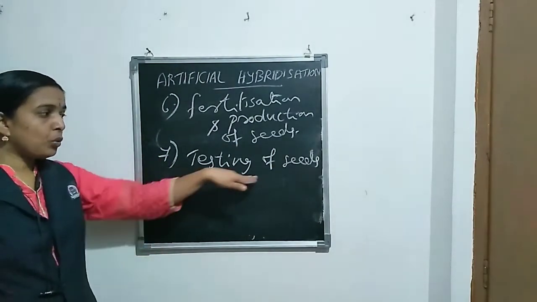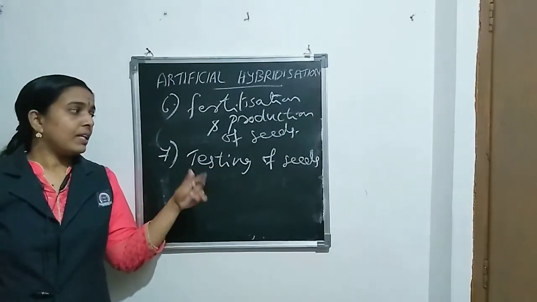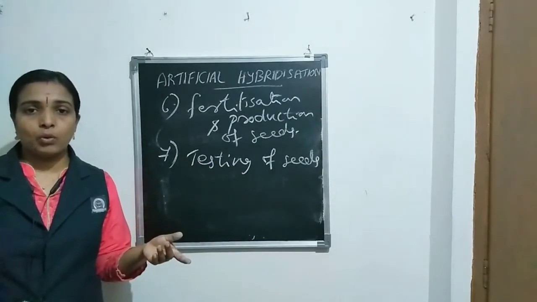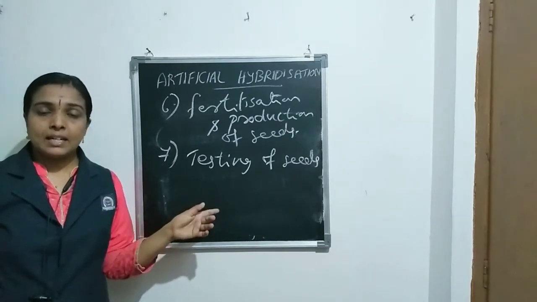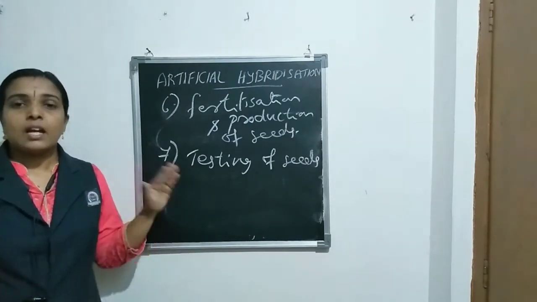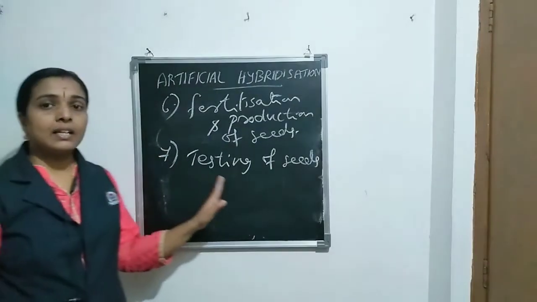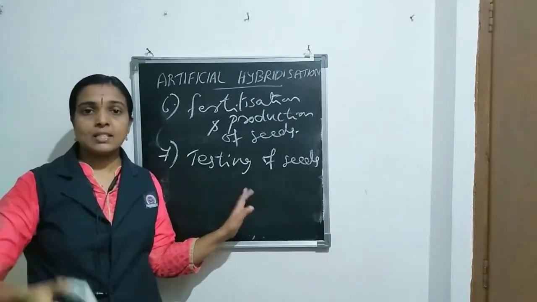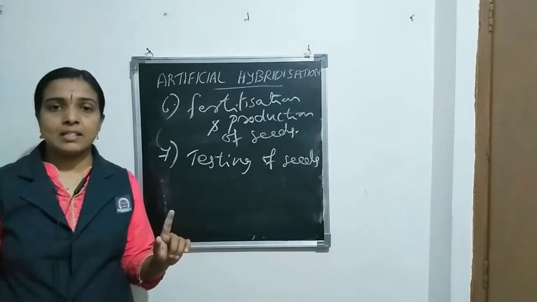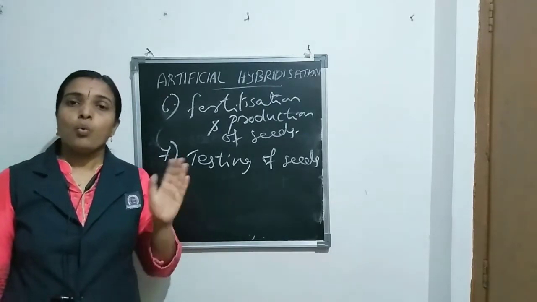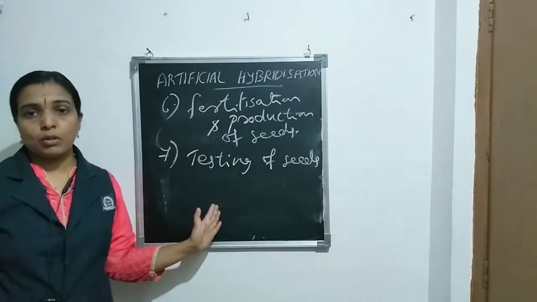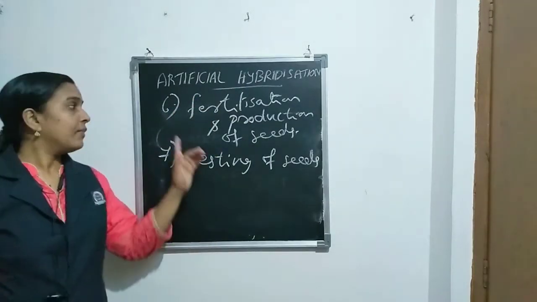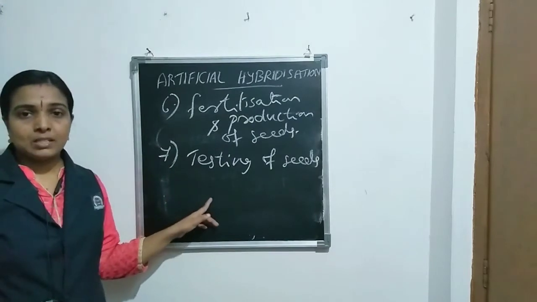When the seed germinates in the soil, we can analyze whether the plant has the desired characteristics of the parents. What are the characters? High yield and disease resistance. If so, we have success with the experiment. Okay, these are the steps of artificial hybridization. There are 7 different steps.